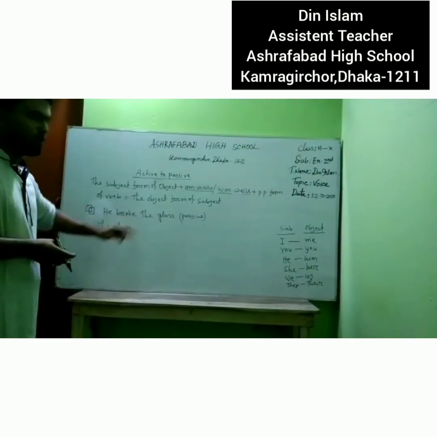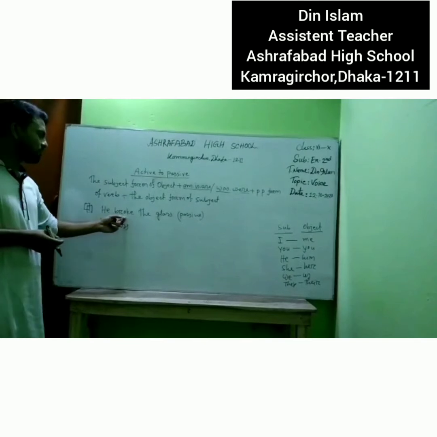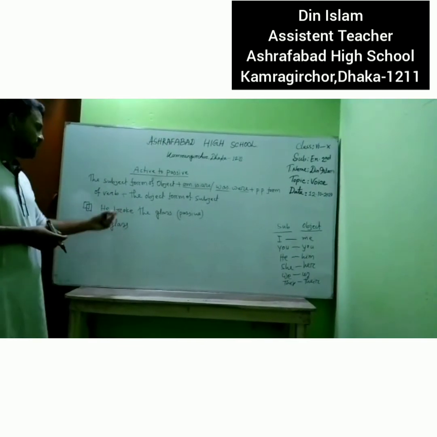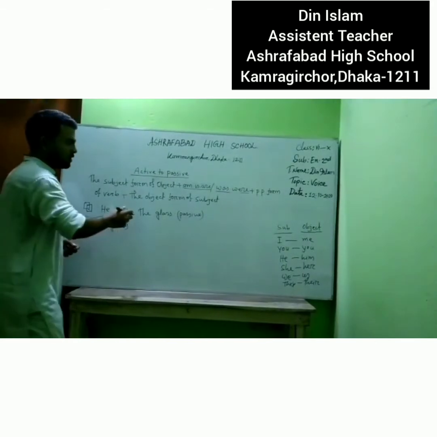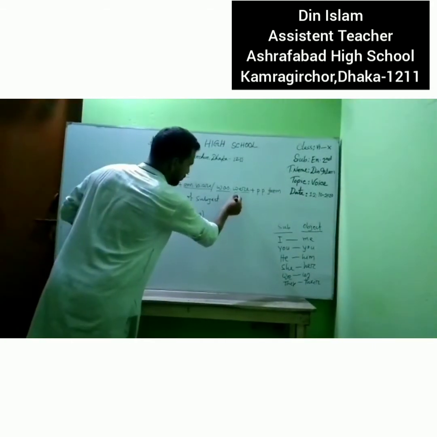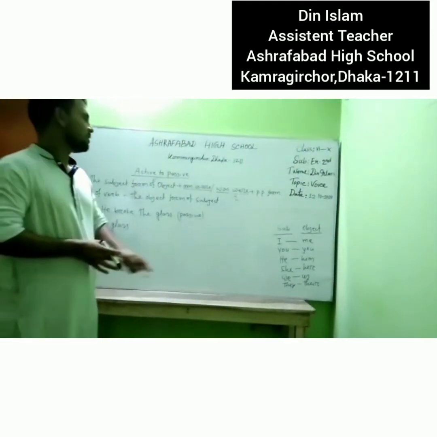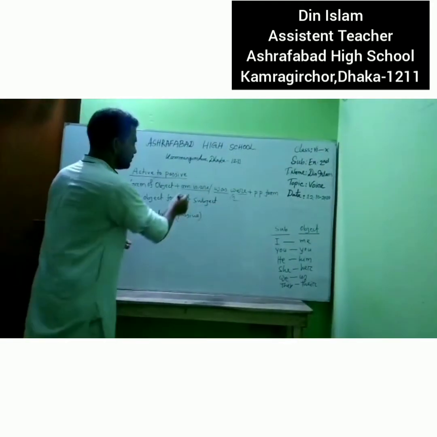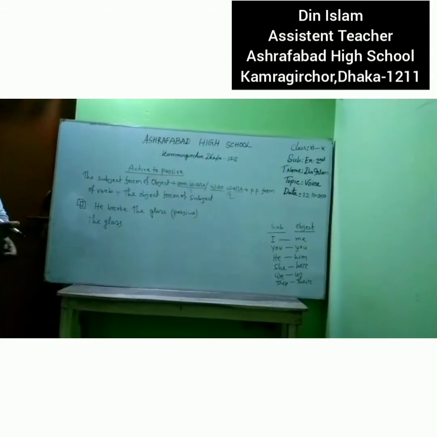We can see broke is the past form of the verb. When you see the past form of the verb, then we will write the word was. V2 means the past form of the verb. V1 means the present form of the verb.